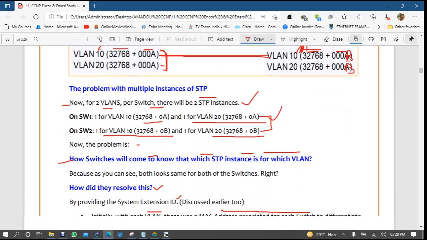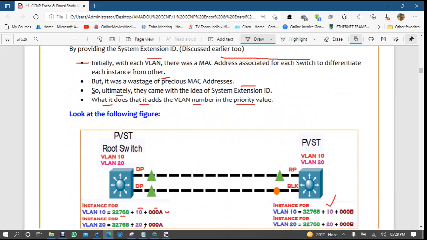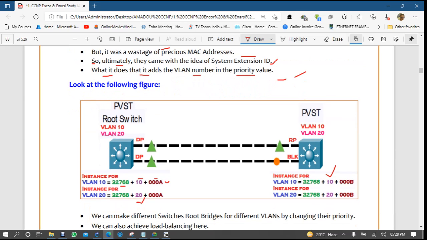So they said, okay, no problem. Let's run that command. Which command? Spanning tree extend system ID, right? This means add system ID in your instance. Because I'm giving you instance per VLAN, but the problem was this one was not there, right? But when you will run this system extended ID, then it will add the VLAN numbers. Then it will work as a PVST plus nowadays.